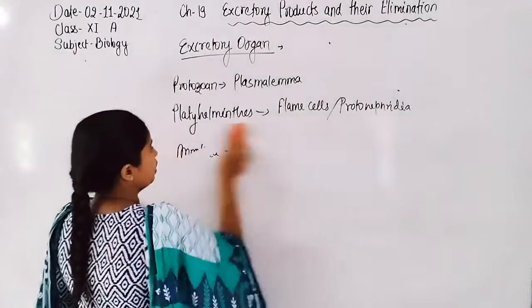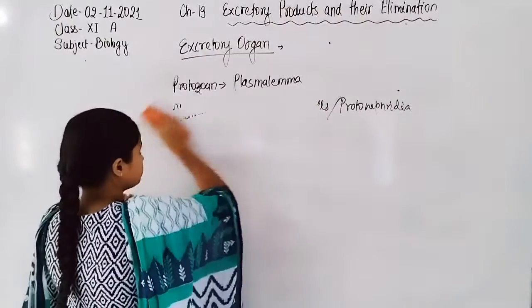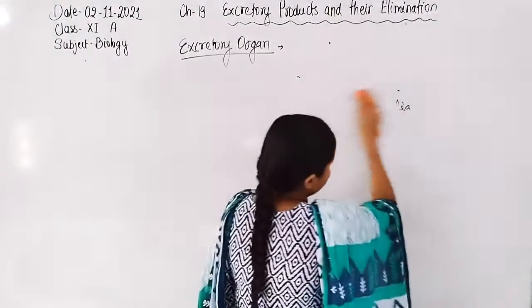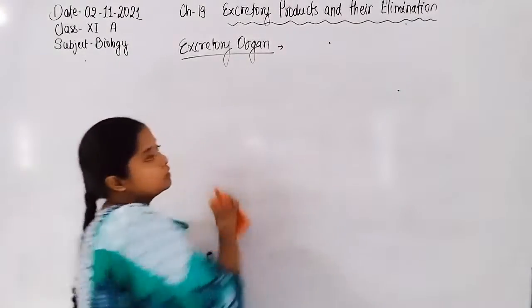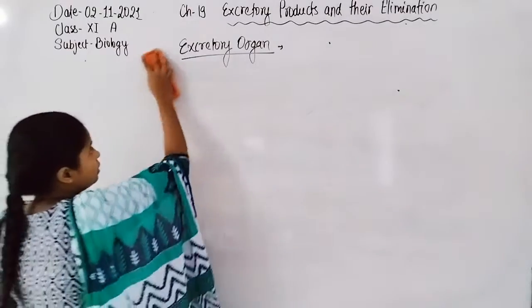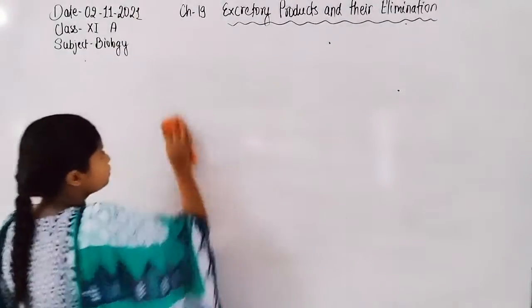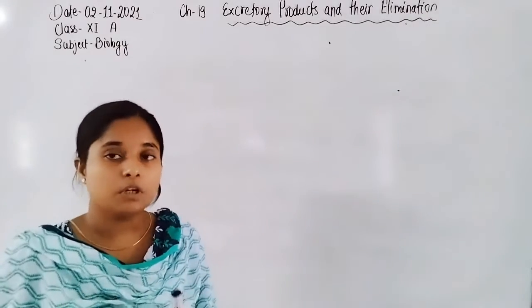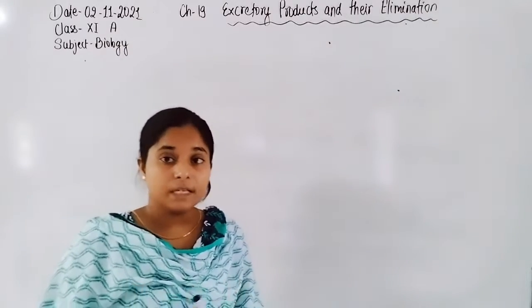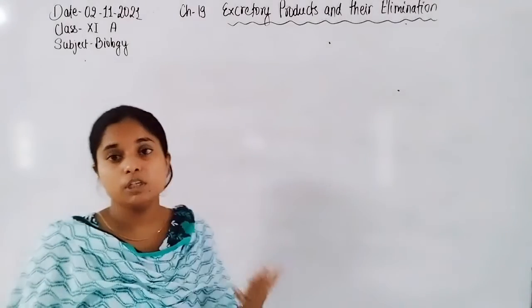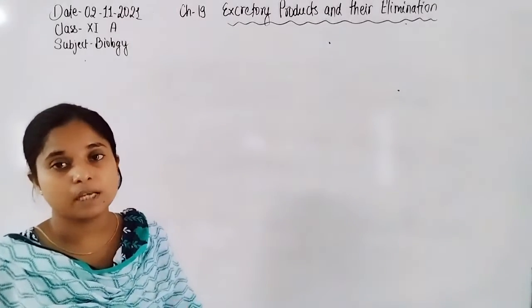These are the excretory organs in lower organisms. In higher organisms, a paired kidney is present, and the removal of waste material is performed by the nephron. Kidneys are formed by a unit structure known as the nephron.